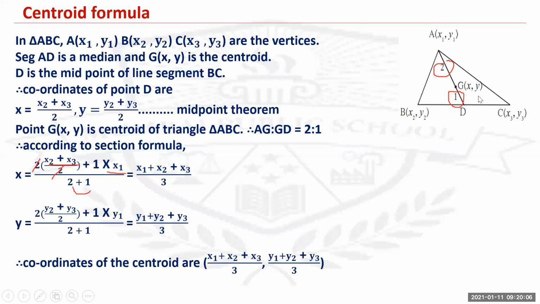So, I hope everybody has understood all the formulas. First is the distance formula. Second is the section formula. Then you've got the midpoint formula. And after the midpoint formula, you've got the centroid formula.